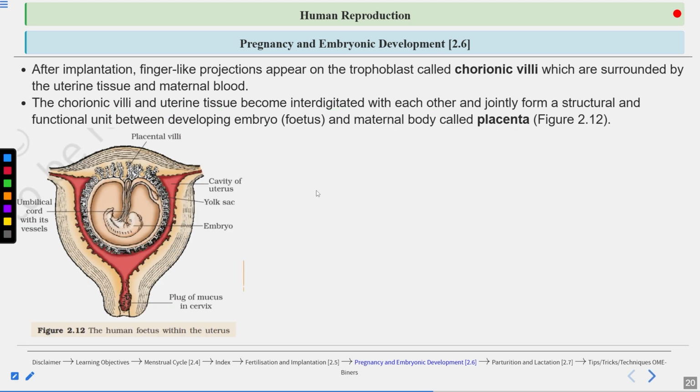Okay. So here you can see this is the embryo. These are the placental villi, and the cavity of the uterus. This is the umbilical cord. The umbilical cord connects the placenta with the embryo.